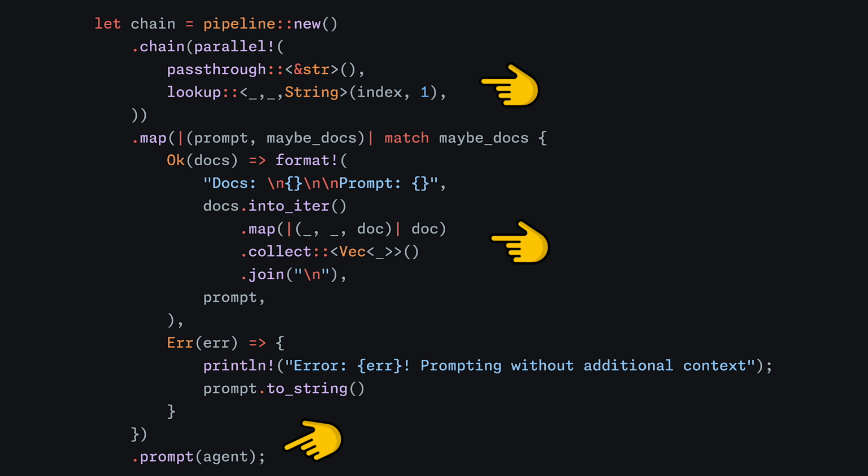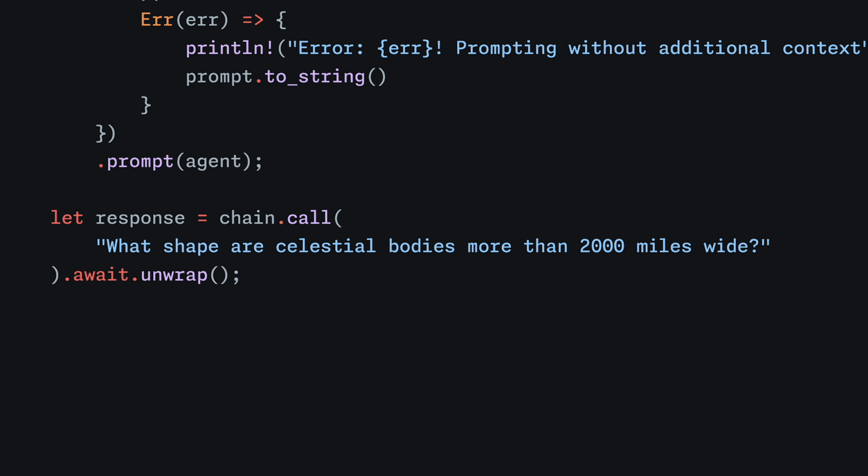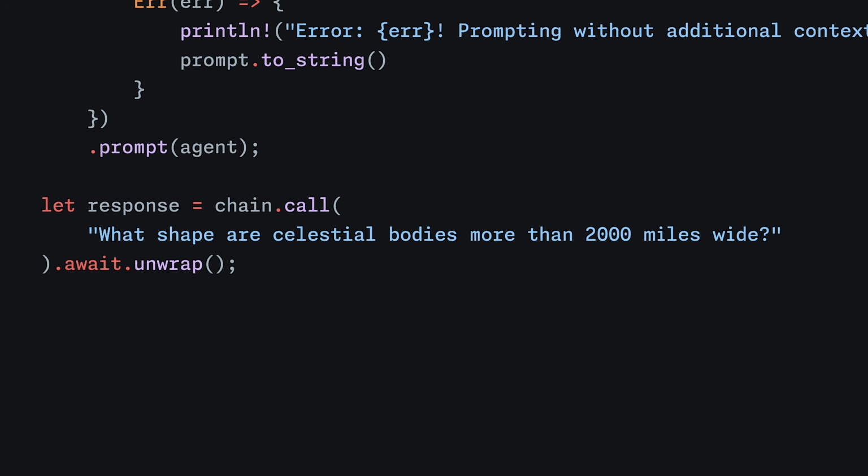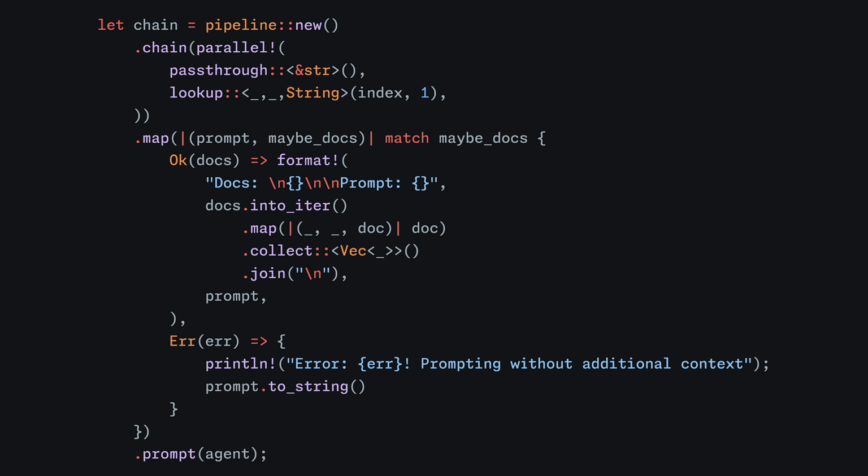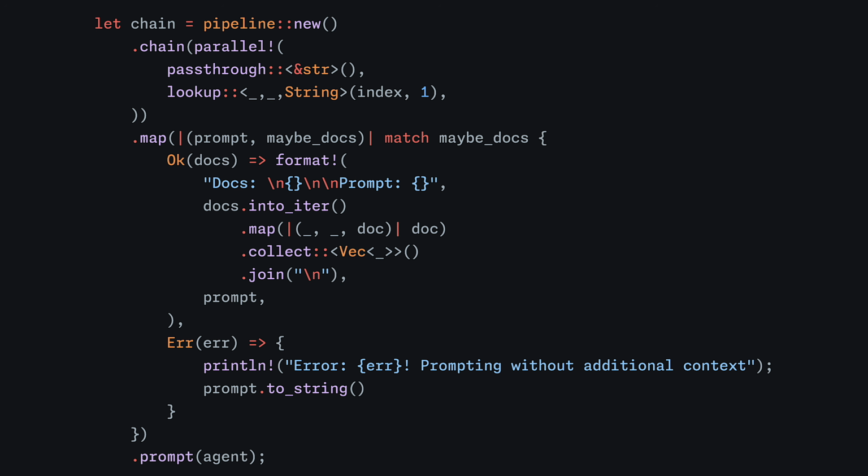At a high level, each stage of the pipeline accepts input from the previous stage and passes output onto the next stage. In this case, we call the pipeline with a string slice, so that's the input to this first stage. The pipeline approach is good if you want a specific set of steps run, and you don't want the language model making decisions on what to do. This example here is roughly equivalent to the previous RAG example we saw earlier, obviously a little more verbose. We start with semantic search, include the most relevant document in the prompt, and then prompt the language model. Obviously, we can go much deeper than this, multiple chain prompts that can use different language models and so on. I suspect a lot of RIG users won't go this far, but it's there if you need it.